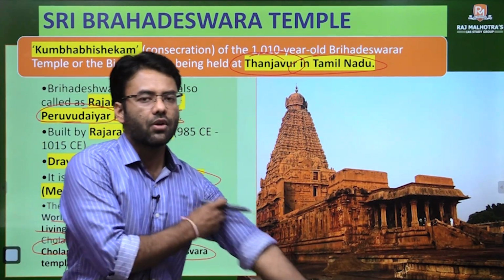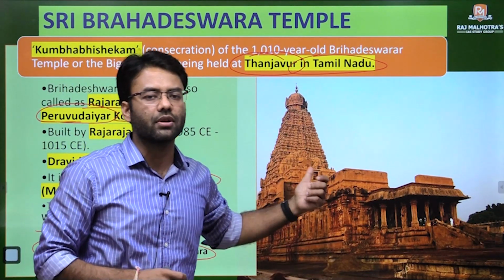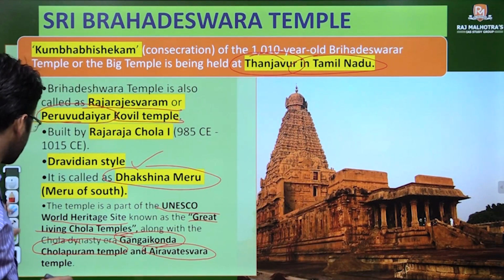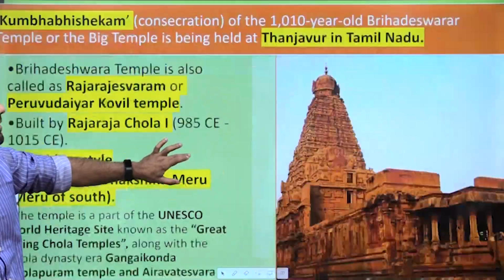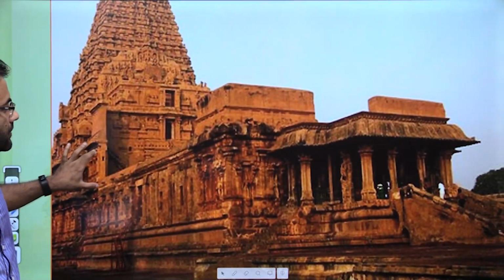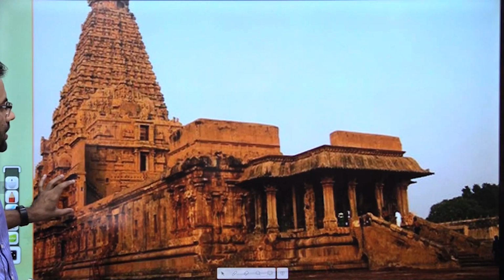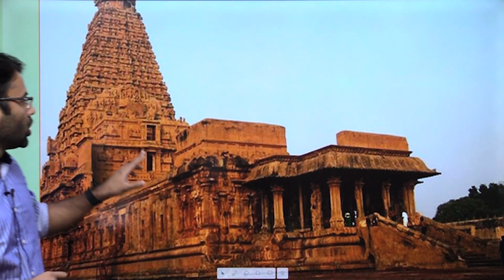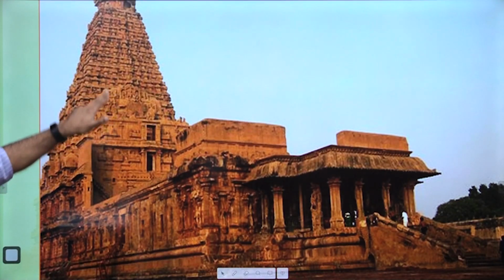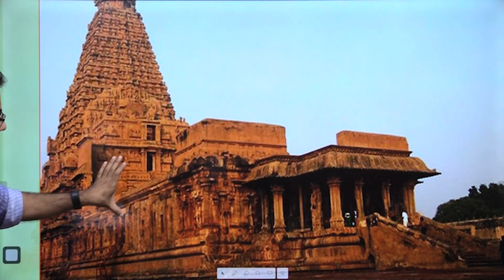Now if I take you back to the features of temple architecture as we discussed, you can notice one more differentiation here. As I told you, it is a South Indian style of temple architecture, or Dravida style. You can see that there is only one shikhar, and then you have an elongated mandap.